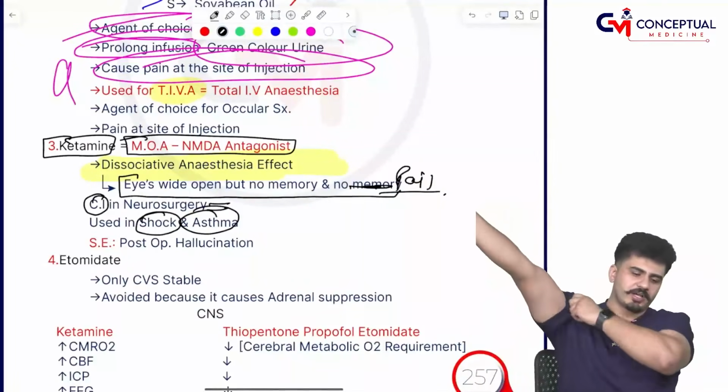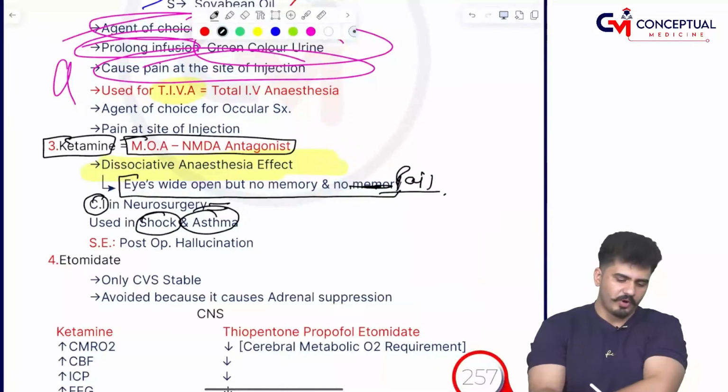It is used in shock and asthma. Side effect is post-op hallucination.